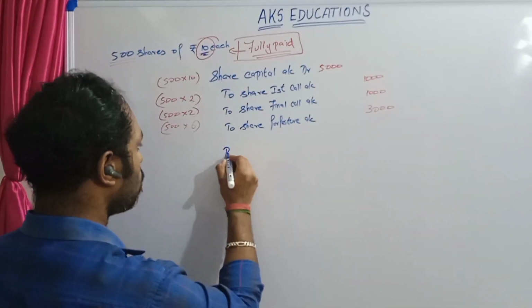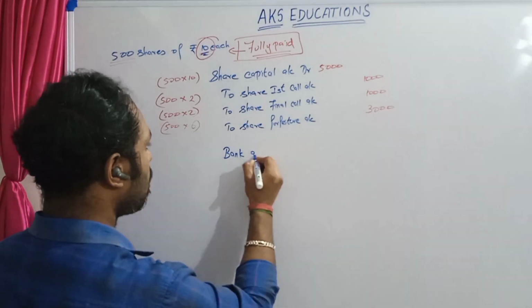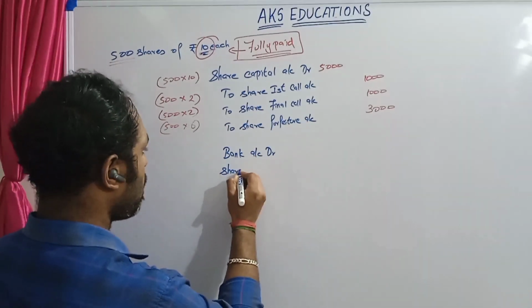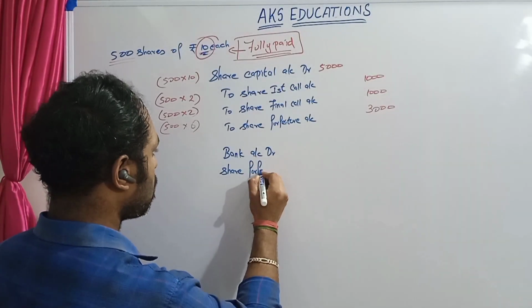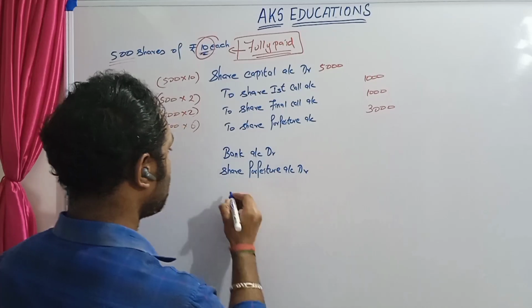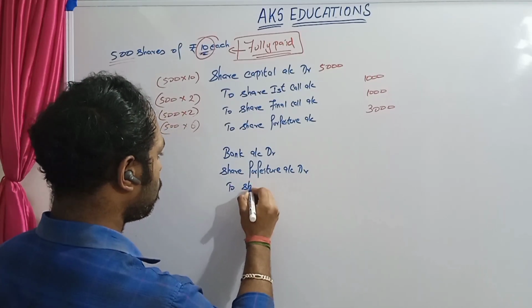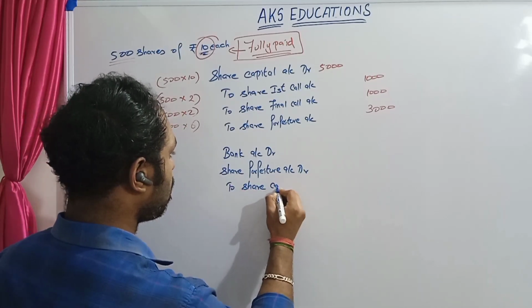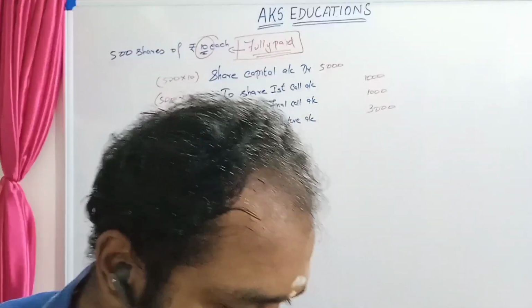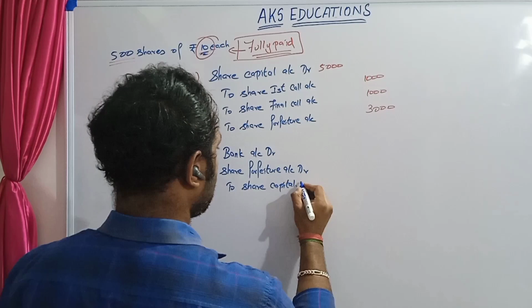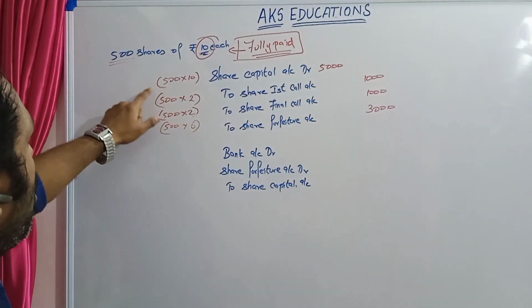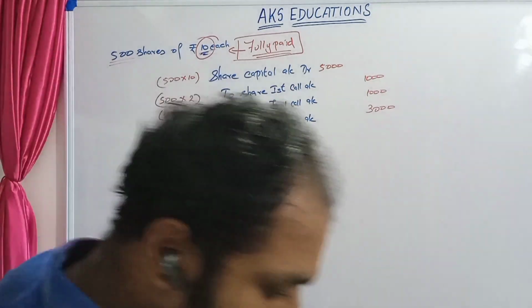So bank account debit, share forfeiture account debit, to share capital account. How many shares have been reissued? Let me check.